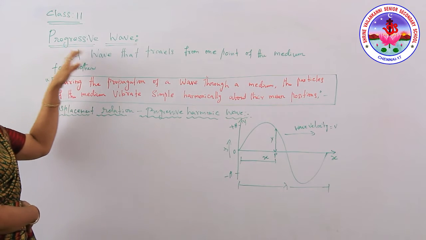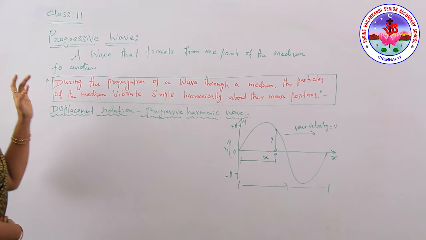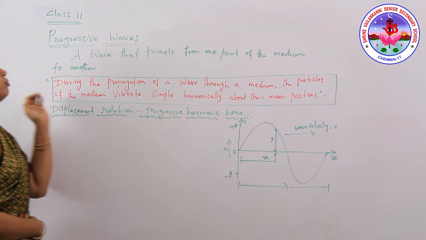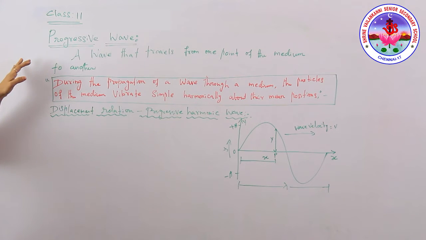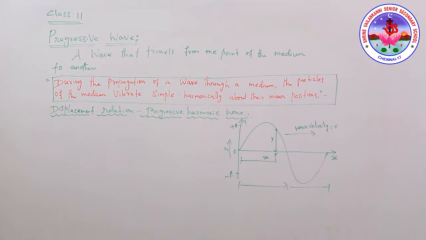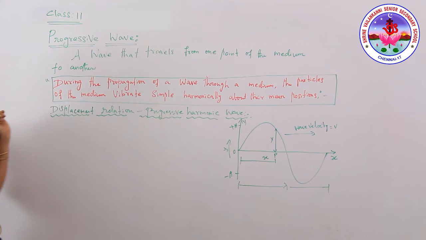So what is a progressive wave? The wave that travels from one point of the medium to another point, that we can call a progressive wave. During this propagation, if the particles of the medium vibrate in simple harmonic motion about their mean position, that progress of the wave we can call plane propagation.